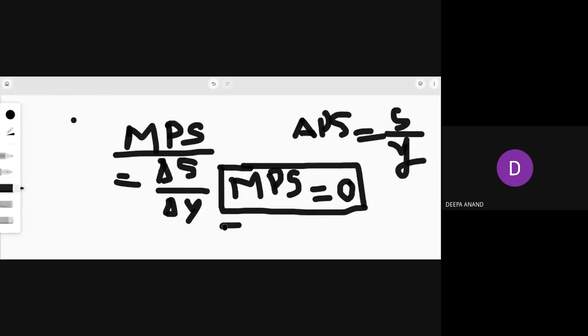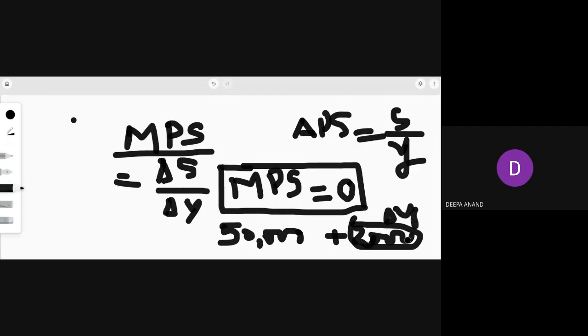Suppose I was getting a salary of rupees 50,000 the previous month. Now this month I got an addition of 2,000. This is known as change in income. This 2,000 is known as delta Y. This is my income and this is my change in income. Marginal always means every addition.